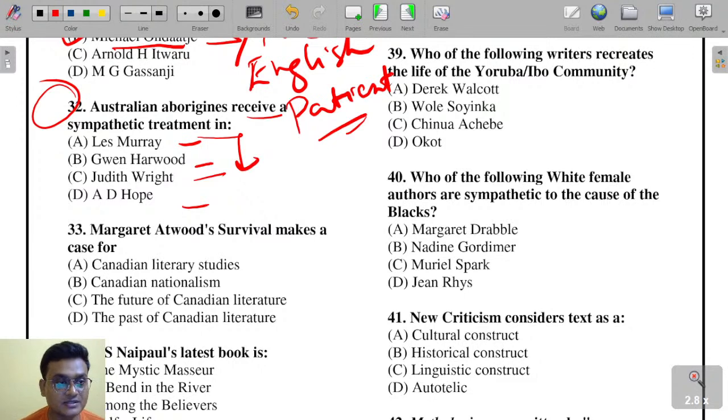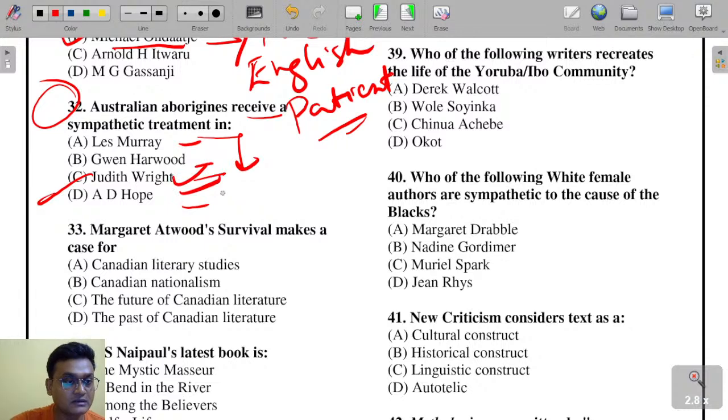Australian Aborigines receive a sympathetic treatment in Les Murray. It is also a tough question for the PGT exam. So you see, which is the right option here? Judith Wright, like Bora Ring. Judith Wright is the right answer.